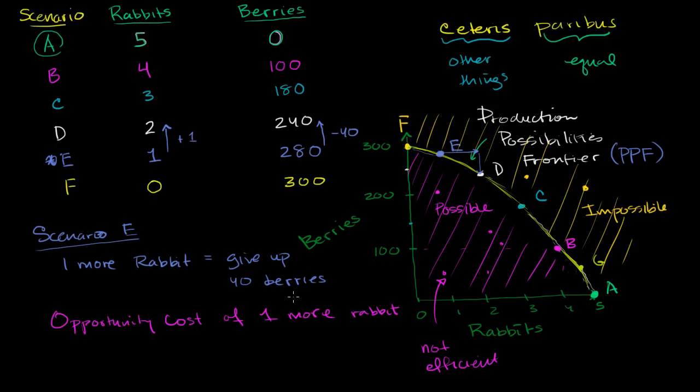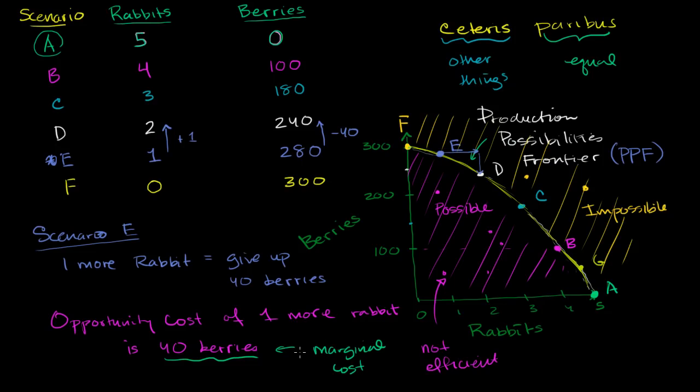And this is particular to scenario E. As we'll see, it's going to change depending on what scenario we are in, at least for this example. So the opportunity cost of one more rabbit is 40 berries, assuming we are in scenario E. And another term, when we talk about the opportunity cost of producing one more unit, that's sometimes called the marginal cost. So this right over here, you can also view as the marginal cost.